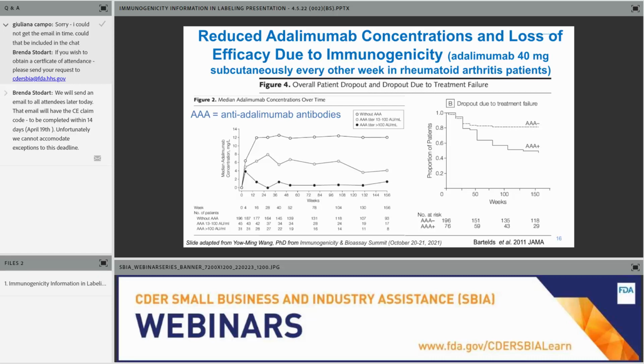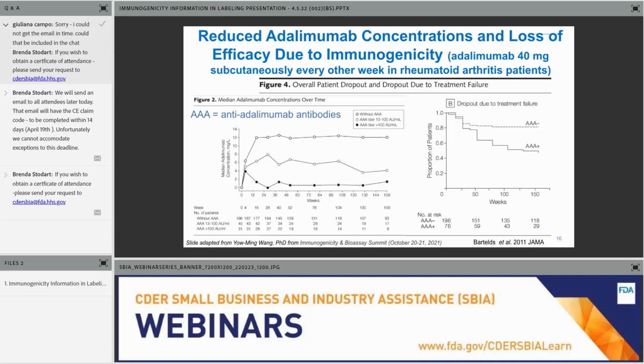An example of how immunogenicity may have an impact on pharmacokinetics and efficacy of a product, adalimumab, is shown here. The graph on the left shows weeks on the x-axis and median adalimumab concentrations on the y-axis. The top line represents patients that have tested negative for the presence of anti-adalimumab antibodies. The middle and bottom lines represent the patients that formed anti-adalimumab antibodies. The middle line represents patients that have a lower antibody titer, and the bottom line a higher antibody titer. As shown, these patients with anti-adalimumab antibodies had reduced median adalimumab concentrations.